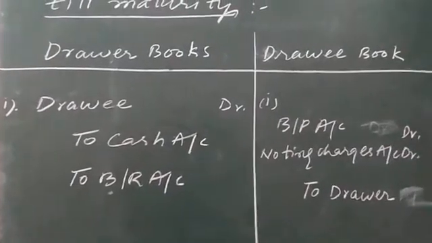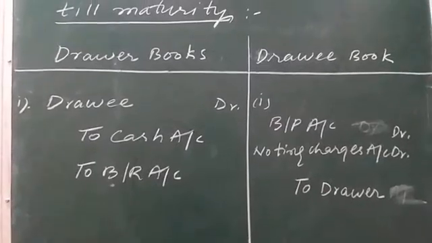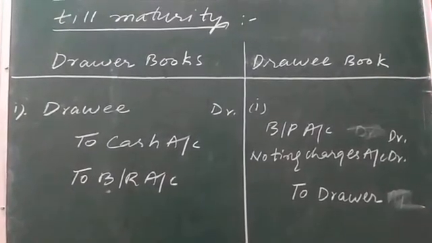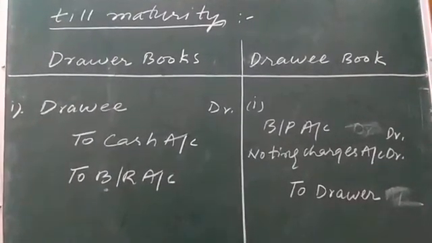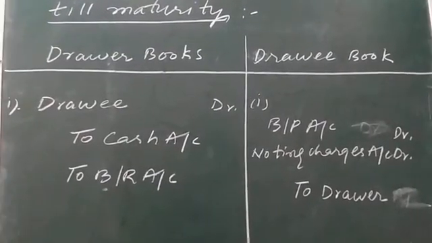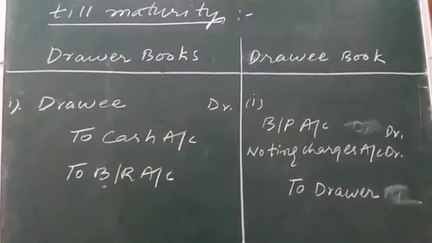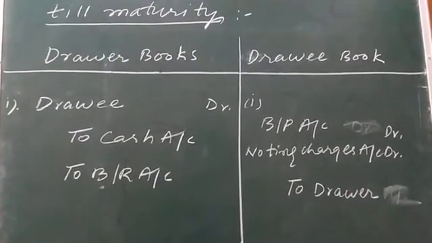Right. Drawee debit to cash. To cash is showing the noting charges being paid by the drawer, to bill receivable.